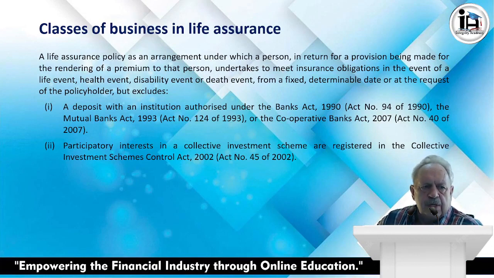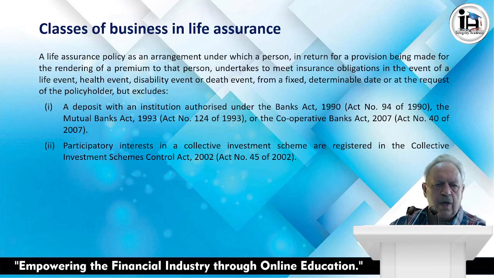A life insurance policy is an arrangement under which a person, in return for the rendering of a premium to that person, undertakes to meet insurance obligations in the event of a life event, health event, disability event, and death event from a fixed determinable date or at the request of the policyholder, but excludes a deposit with an institution authorized under the Banks Act of 1990, Act number 94 of 1990, the Mutual Banks Act 1993, Act number 124 of 1993, or the Cooperative Banks Act, Act number 40 of 2007.